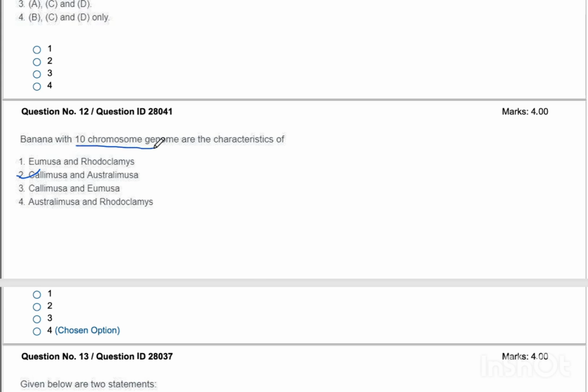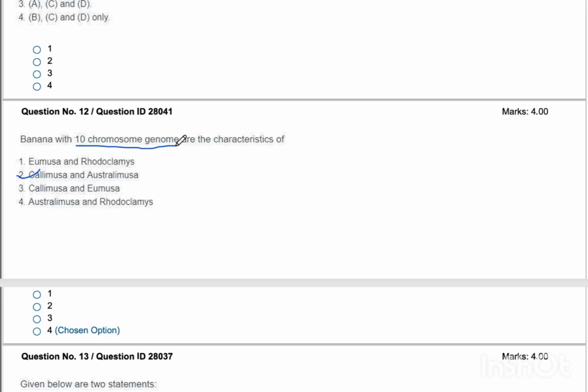Question number 12. Banana with 10 chromosome genome are the characteristics of which of the following? Okay, so we have different genus and sections. Yes, we all know.